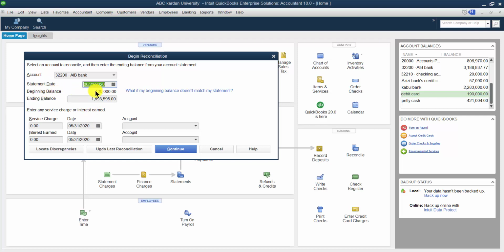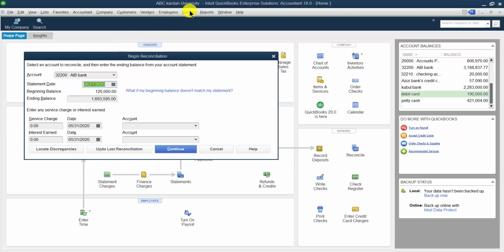This is the beginning balance. Beginning balance means this belongs to the bank. So it is basically the last balance of the previous reconciliation. This is basically that one. Ending balance means the ending balance of your bank account. How can we find out this balance? You have to enter this one manually. How can we find out this one?